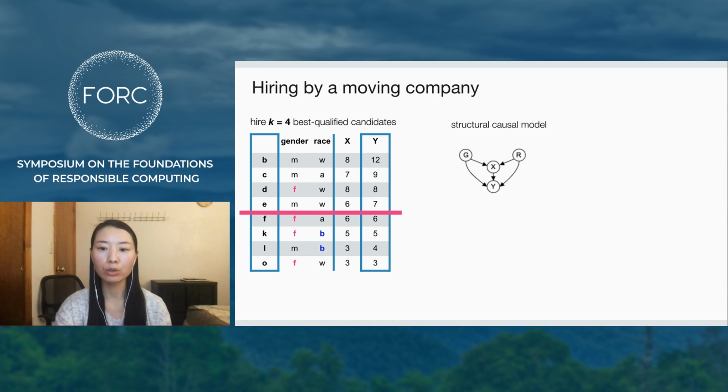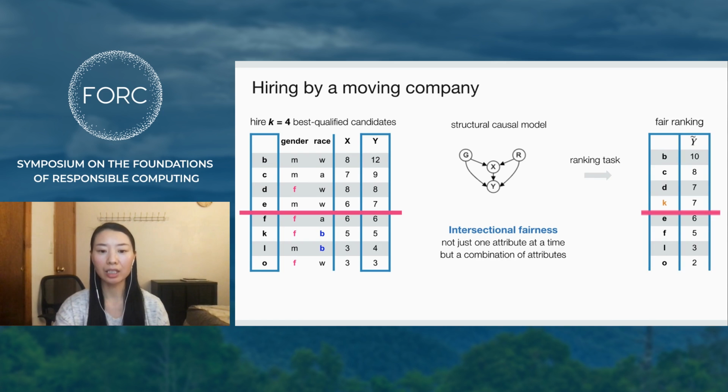And our goal is to use this model to produce a ranking that is fair with respect to multiple sensitive attributes and the intersectional subgroups of these categories. We define intersectional fairness by modeling the causal relationships between sensitive attributes and other variables in the DAG on the basis of not just one attribute at a time, but a combination of attributes, and then make the ranking fair by removing these effects. Given a ranking task, a set of sensitive attributes, and a causal model, we propose ranking on counterfactual scores as a method to achieve intersectional fairness.